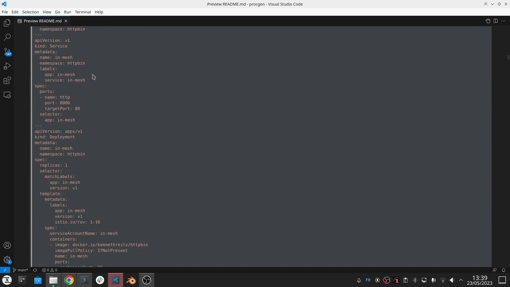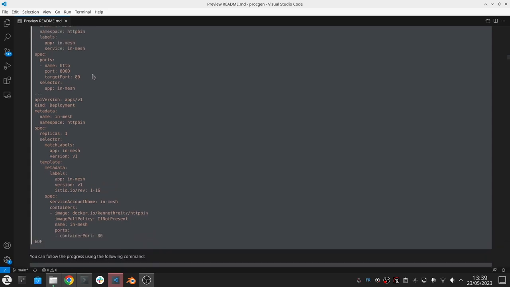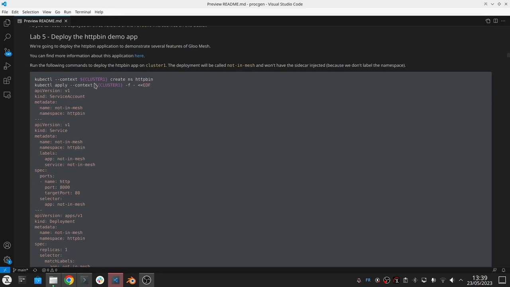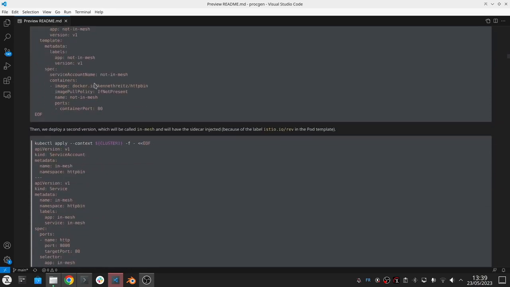We want to see the different behaviors when a pod in the mesh communicates with another pod in the mesh, and what happens with a pod not in the mesh trying to talk to a pod in the mesh, especially when we have to speak about zero trust later on. And that'll be really useful.